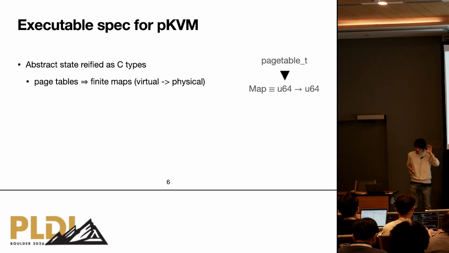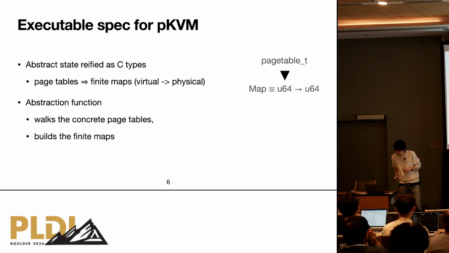So if you want to, for example, update some page table, then definitely pKVM needs to deal with some low-level stuff, like updating some registers or dealing with some device drivers, like the MMU. But in order to specify the ownership structure of the page table, these kinds of things are unnecessary details. And in that sense, we can think of page tables as finite maps, like from U64 to U64.